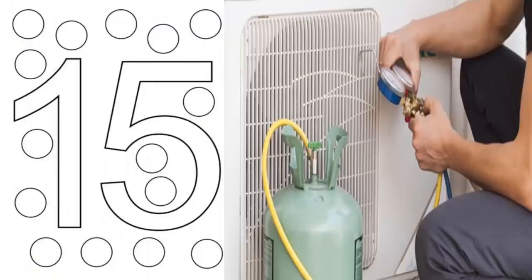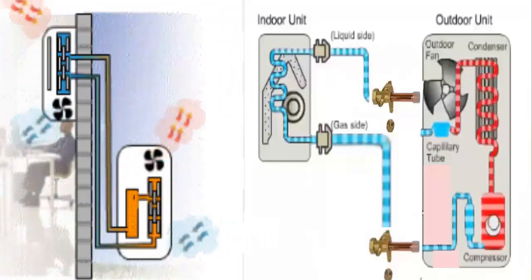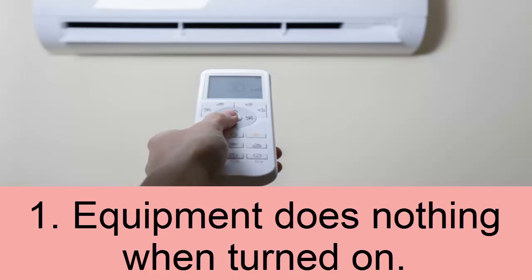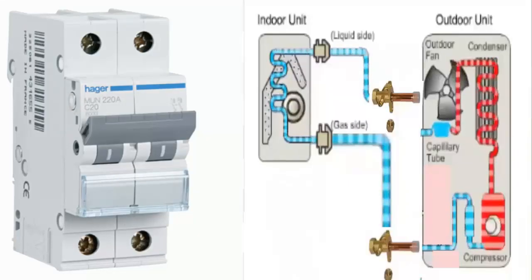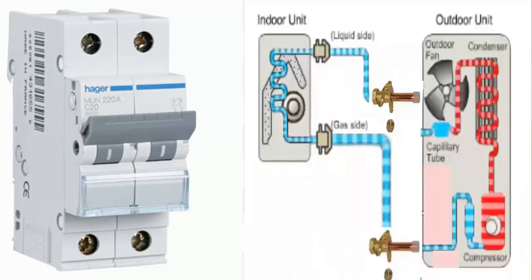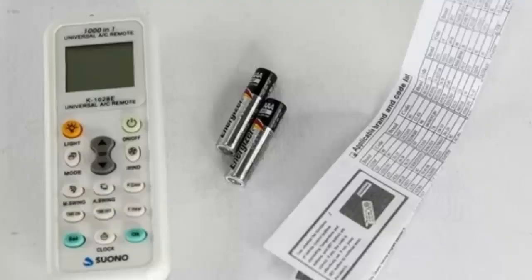15 common issues with air conditioners. 1. Equipment does nothing when turned on. A. Check power supply. B. Activate the circuit breaker if necessary. C. Check remote control batteries and timer programming.